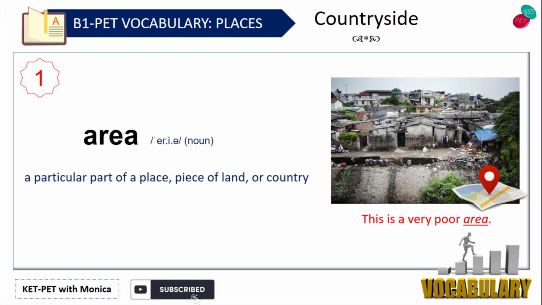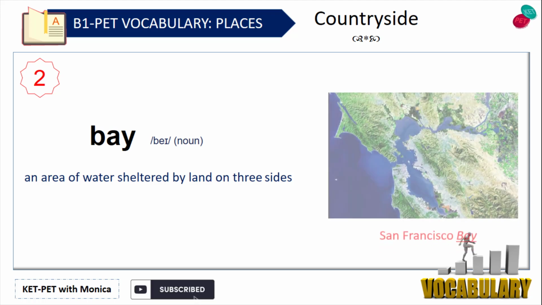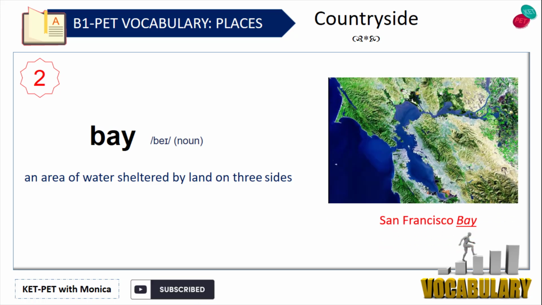Area. A particular part of a place, piece of land, or country. For example, this is a very poor area. Bay. An area of water sheltered by land on three sides. For example, San Francisco Bay.